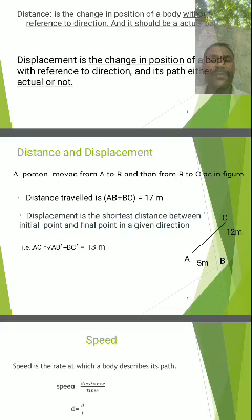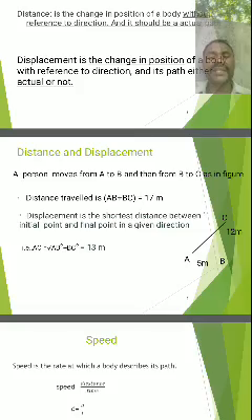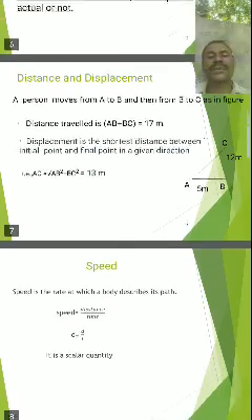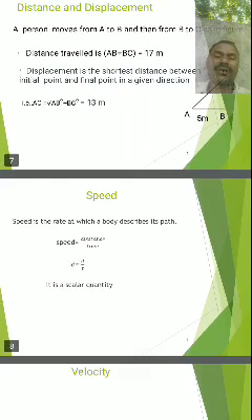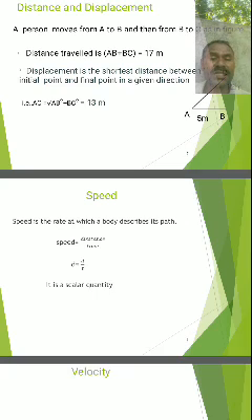And the rate of change in distance is called speed. Speed is also a physical quantity. Speed is simply defined as distance divided by time. So the rate of change in distance is called speed. Here distance is a scalar quantity, that's why speed is also a scalar quantity.